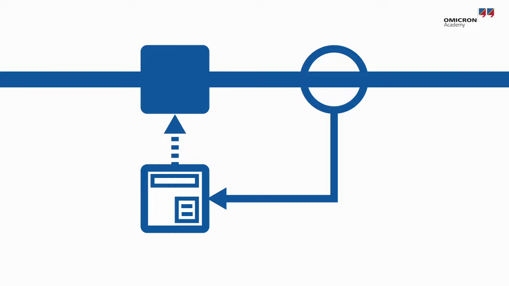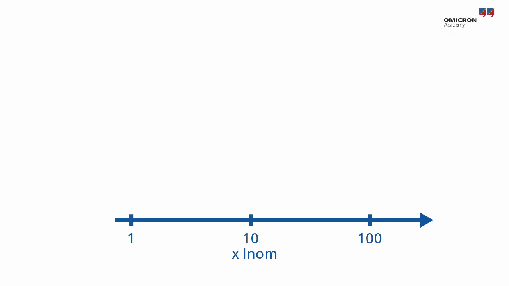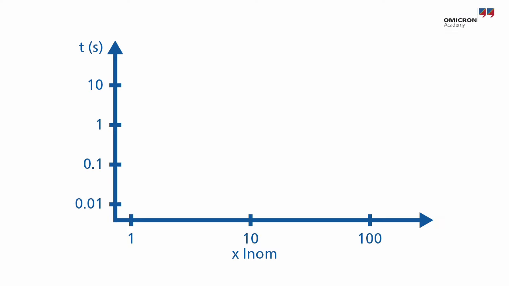The current transformer transforms the primary current into a smaller current that is fed into the relay. That current is called the secondary current. If this current exceeds the pickup value for a specific duration of time, the relay will issue a trip command and cause the circuit breaker to interrupt the current path. The relationship between the pickup current and delay time is defined by the tripping characteristic curve.